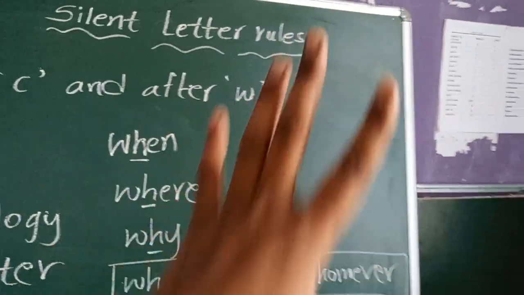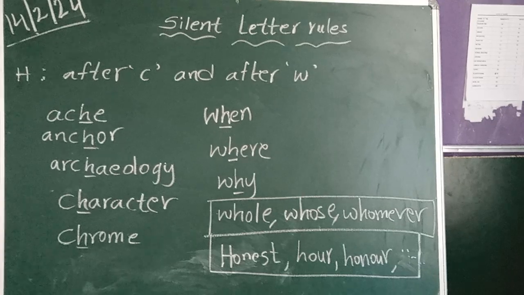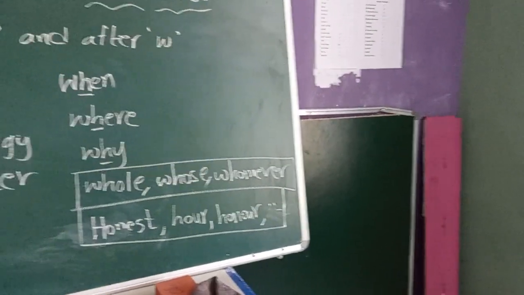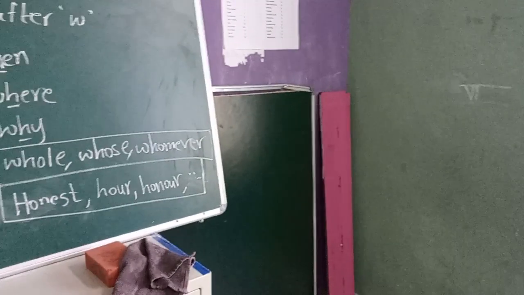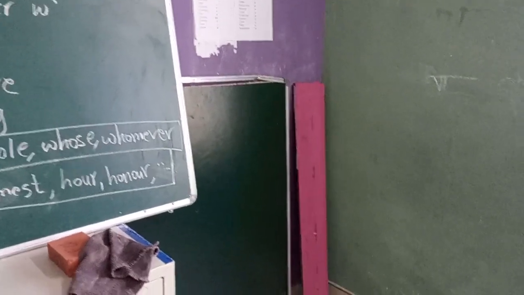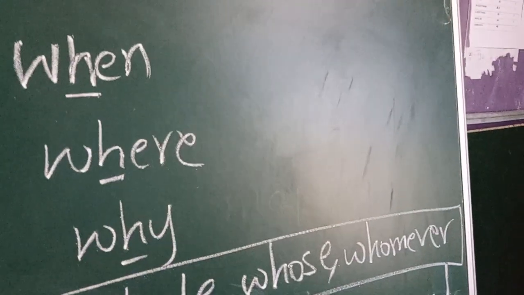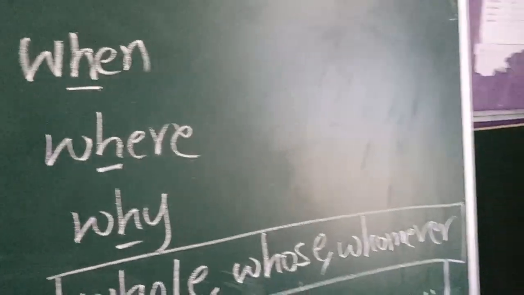What next rule? After W also, if H comes, it is silent. When H is coming after the letter W, it is silent. But there are some exemptions. Always in English there will be exemptions for every rule. Here, whole, we are not pronouncing the W. Actually the rule is when H comes after the W, it should be silent.